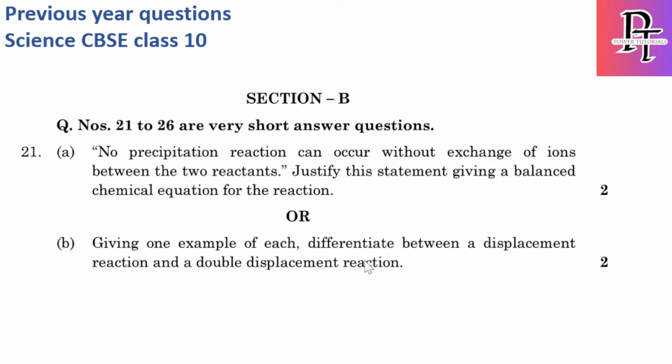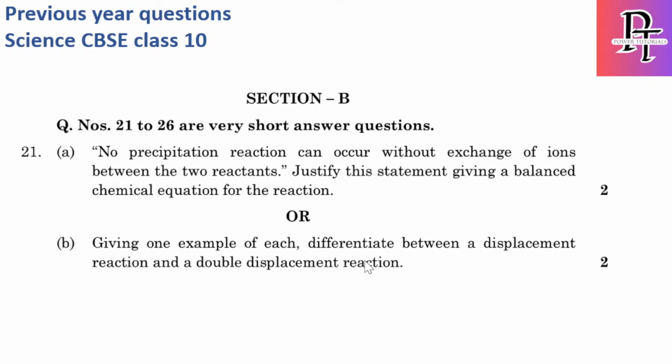Here I will cover all these options, but in the exam make sure you write only one, either A or B. Don't write both answers, because I got to know that if you write both, they may cut your marks. Even though you know both answers, just write the correct one, A or B, whichever you feel more confident about. So let's start with the 21st answer.